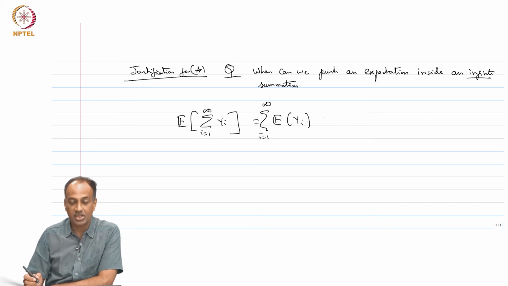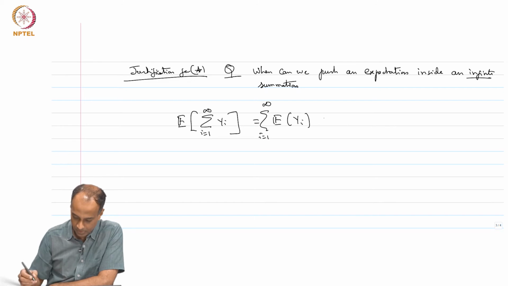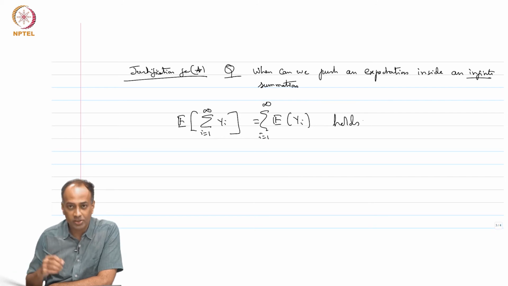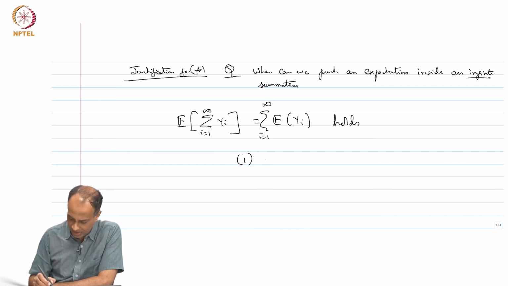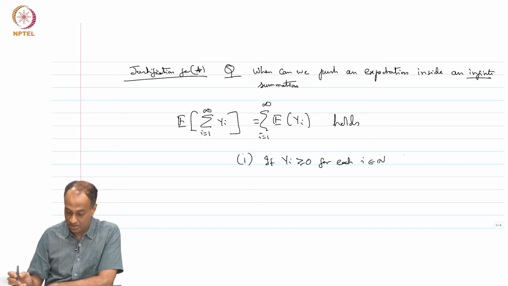When is this justified? This is not always true, but it holds under two prominent sufficient conditions. The first sufficient condition is that if Yi's are non-negative for each i, then you can push the expectation inside the infinite sum.